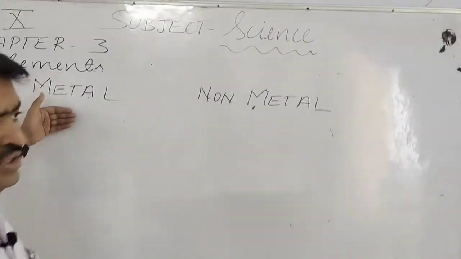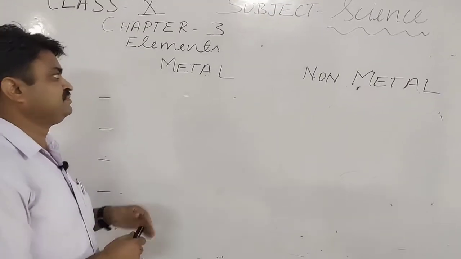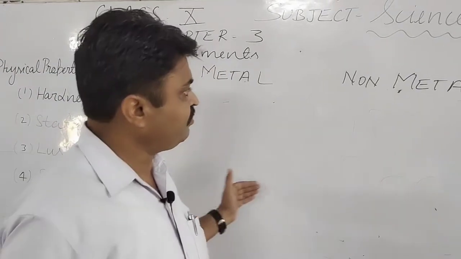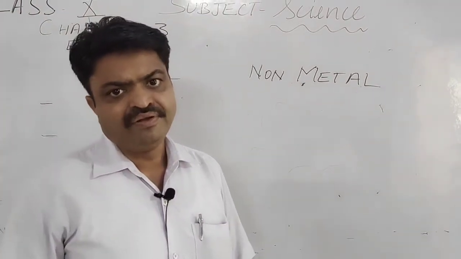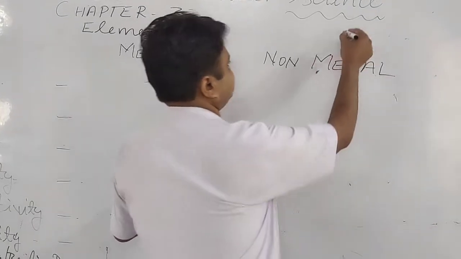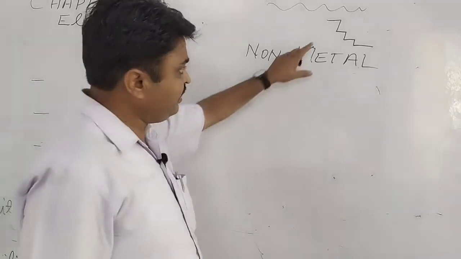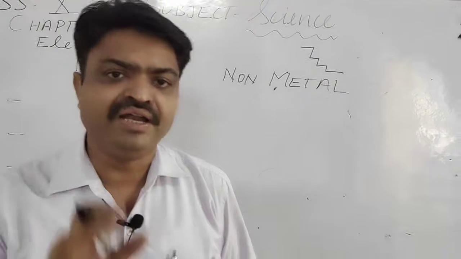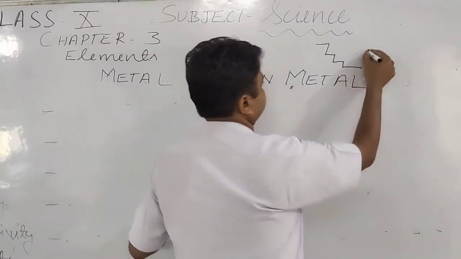In the modern periodic table, the metals are found on the left hand side, and non-metals are found on the right hand side. In between metals and non-metals there is a zigzag line, student, and along that zigzag line some elements are found, and those elements are known as metalloids.